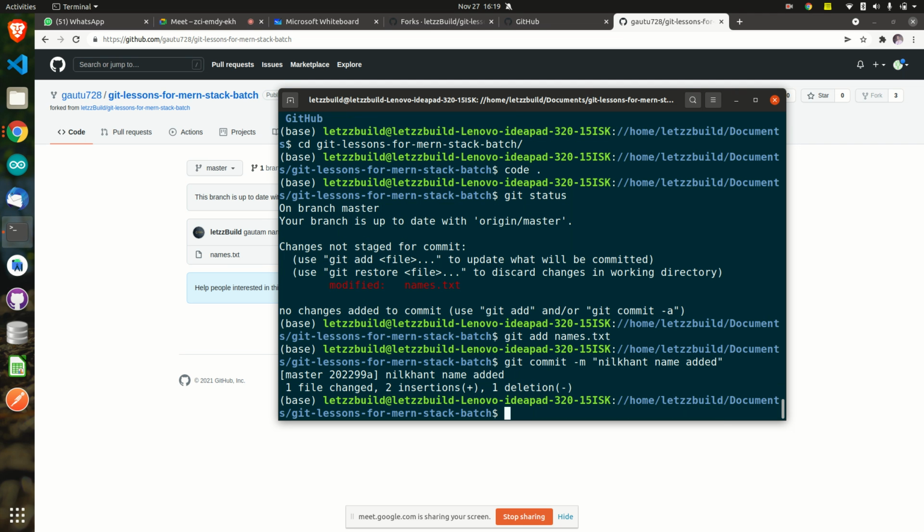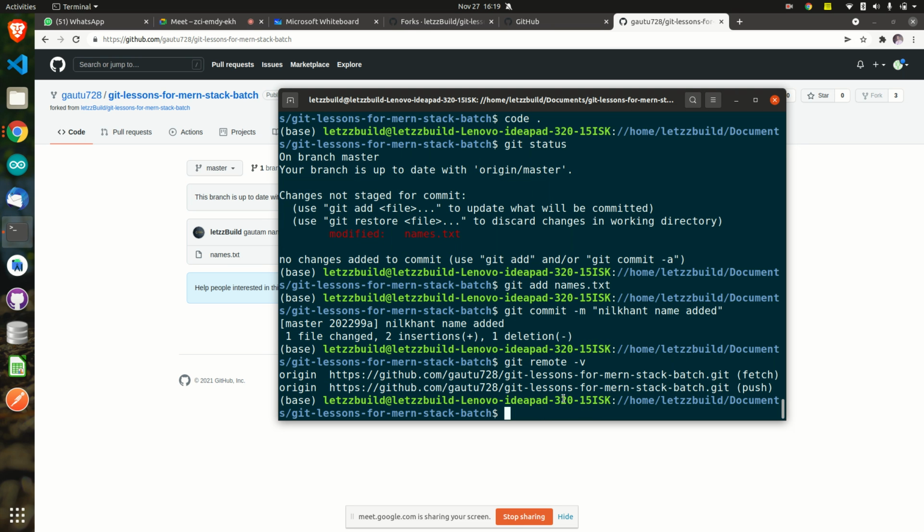After this addition, now I will have to push it, right? So I'll just check the origin. Git remote minus v to check the origin. Is this the origin where I want to upload? Tell me fast. Is this the origin where you want to upload? Yes, you want to upload there itself on your account. This is my account, not Let's Build account.